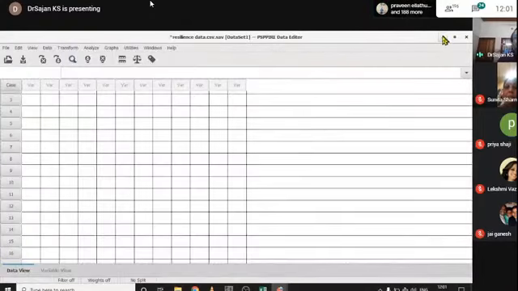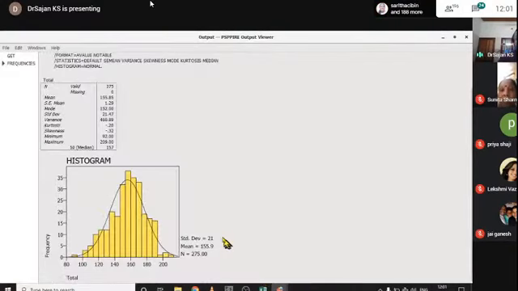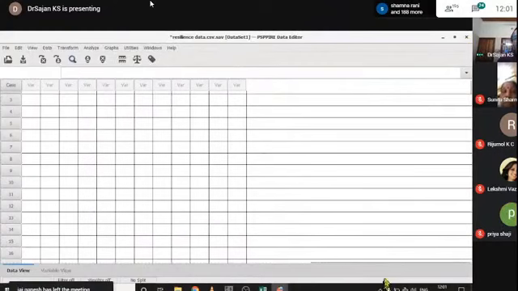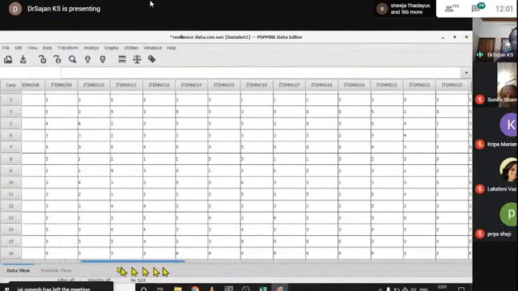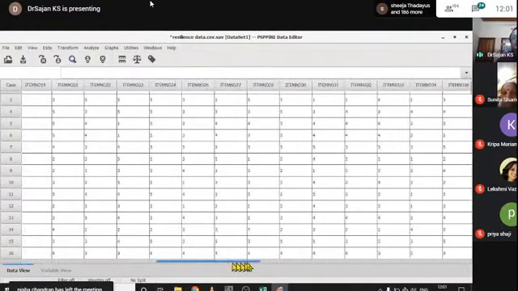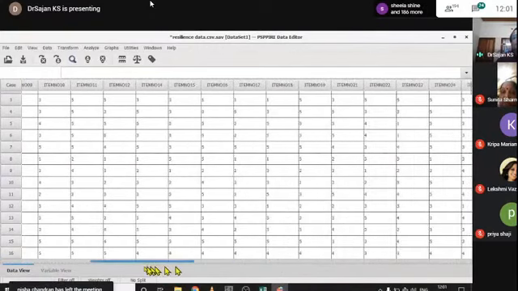I would like to show the similarity between SPSS and PSPP, which may be identified by users of SPSS already. Now we can go for some other tests, and this is a first test. This is a first area, the preliminary statistics or descriptive statistics. For this purpose I use a large data set.